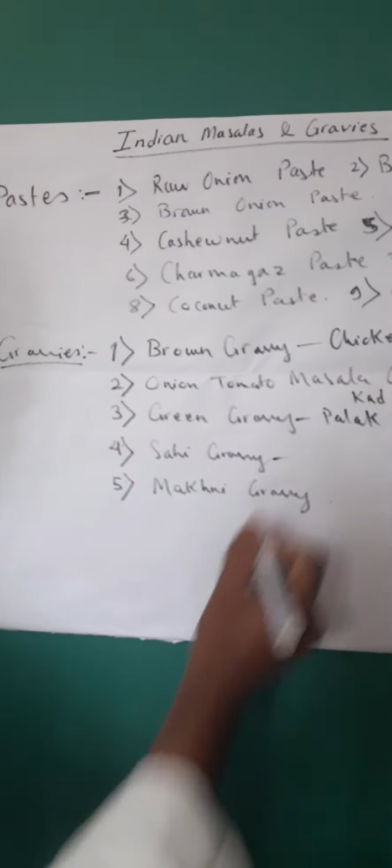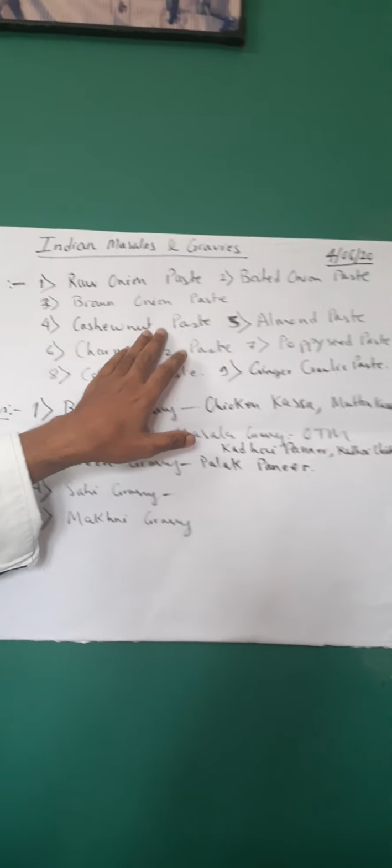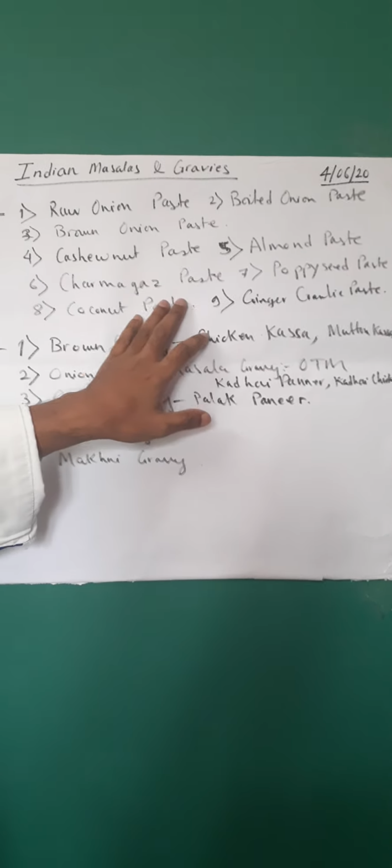The shahi gravy is basically a white gravy in which we don't add turmeric powder, or red chili powder also. So shahi gravy is a gravy in which we use paste. Authentically, you are supposed to use only cashew nut and almond paste, but to keep the food cost low, and when we are preparing in bulk, we make a combination of these four ingredients: cashew nut, almond, charmagas, and poppy seed. We take all these four and make a paste of it.